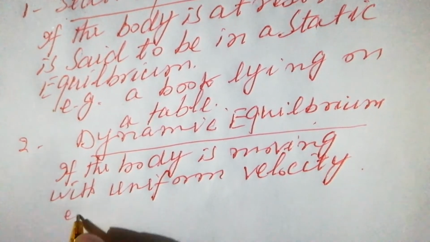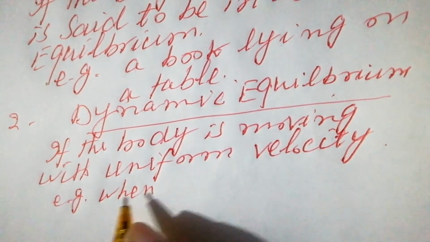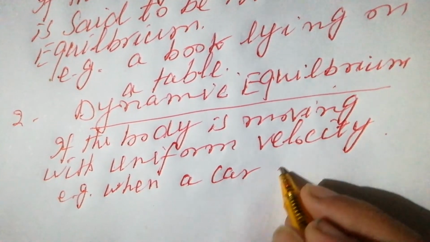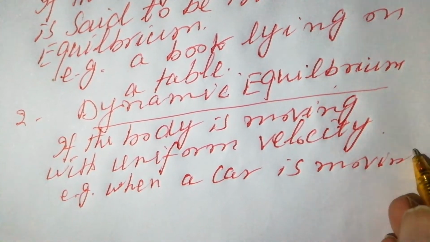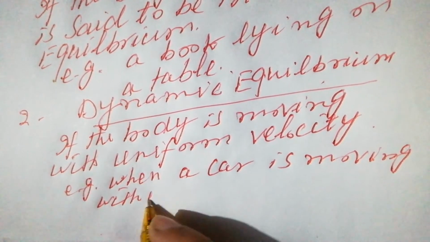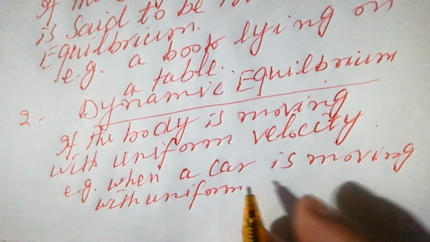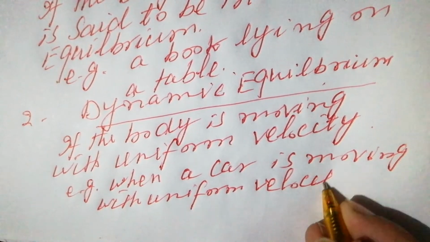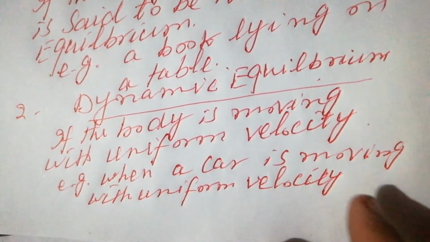For example, when a car is moving with uniform velocity, it is said to be in dynamic equilibrium.